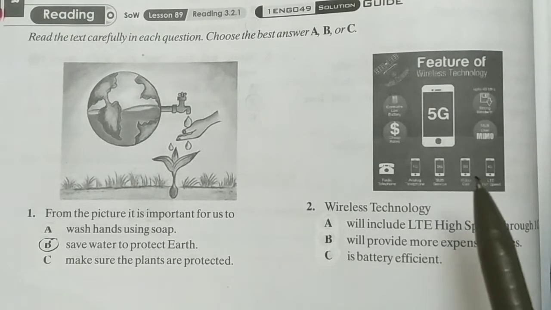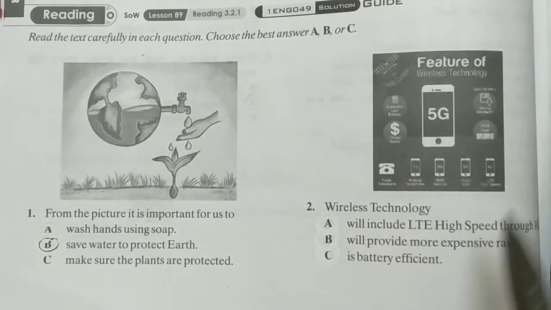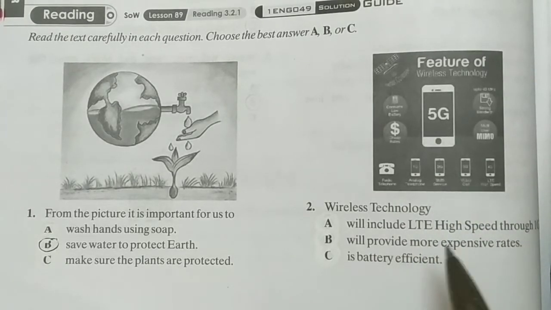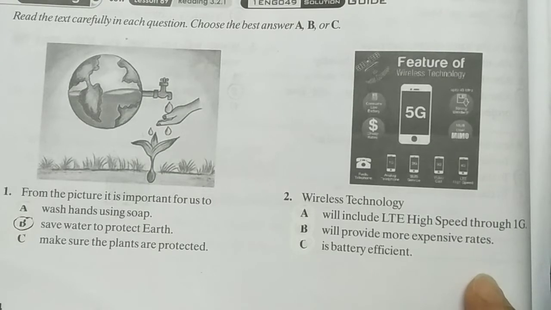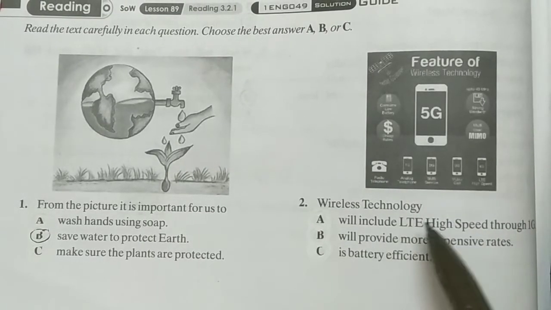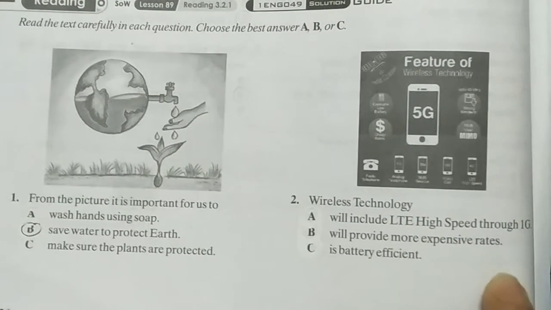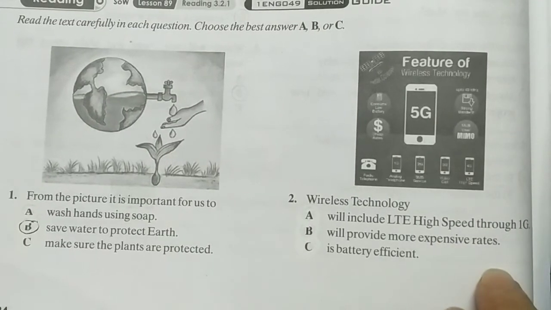The wordings here are not very clear because it's very tiny. But anyway, let's take a look. Wireless technology. A will include LTE high-speed through 4G. B will provide more expensive rates. And C is battery efficient. So, well, number A will not be the answer. Definitely it's out because it's now 5G already.